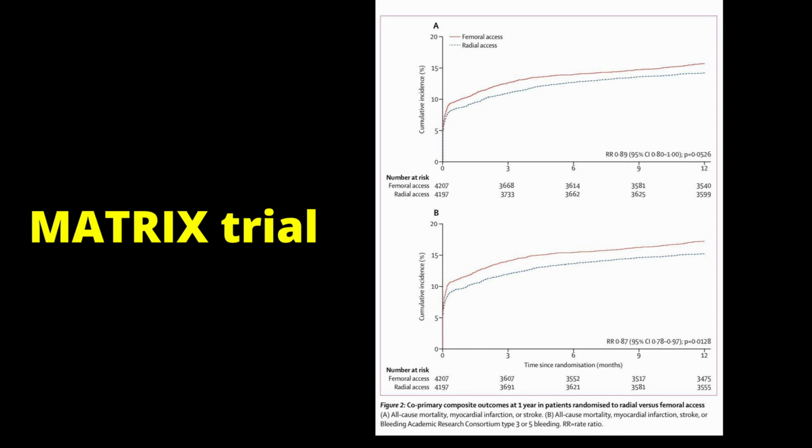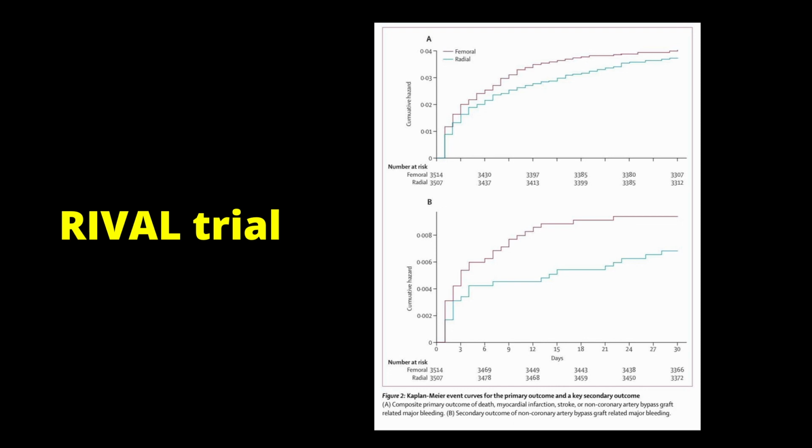The Matrix trial demonstrated that there was a significantly lower rate of the primary endpoint of net adverse clinical events in patients with ACS who were randomized to transradial approach than those randomized to transfemoral approach. The net adverse clinical events were a composite of 30-day death, non-fatal myocardial infarction, stroke, and non-CABG related major bleeding. This difference was primarily because of a lower rate of bleeding and a lower 30-day mortality rate. Rival trial was another trial which demonstrated a lower mortality rate at 30 days with radial approach.